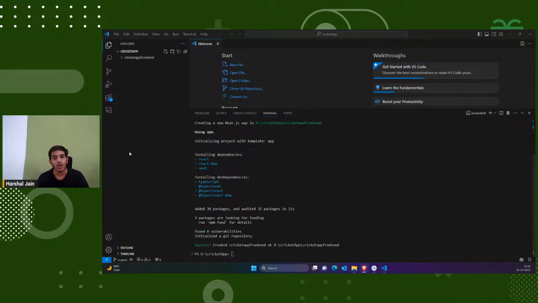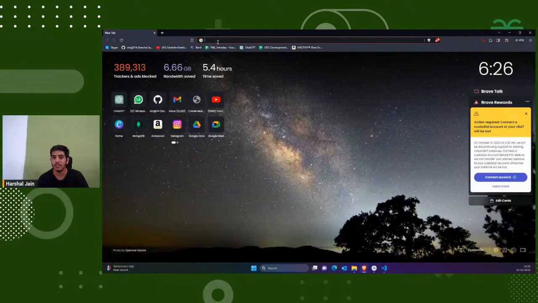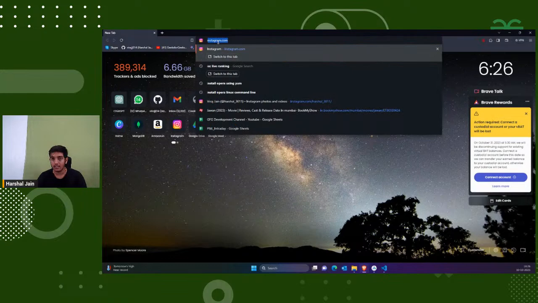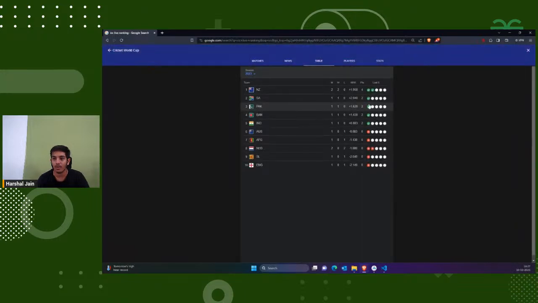So what we are trying to make here. Let me just show you the scoreboards of ICC. So, ICC live ranking. I'll simply type this, and you can see I'm getting the scoreboard. That's what we actually want to build right now. Right now ICC is going on, and I think we have a match today also. So do tell me the scores also.